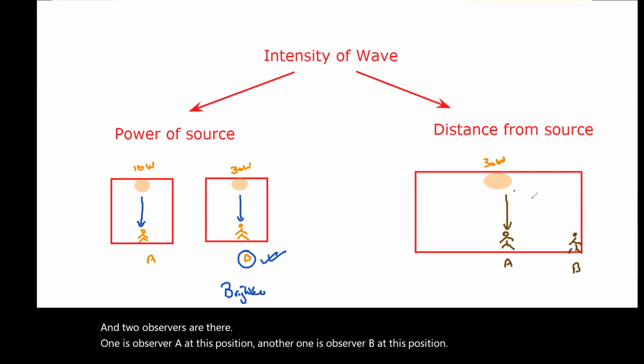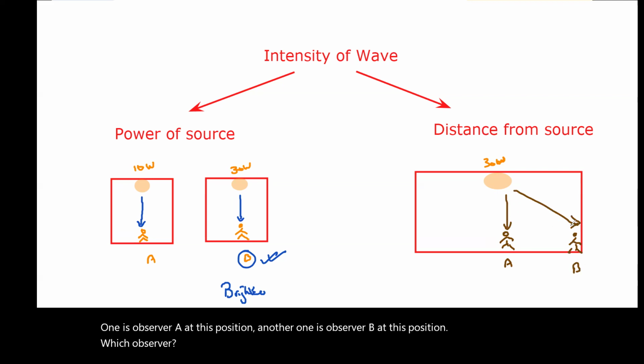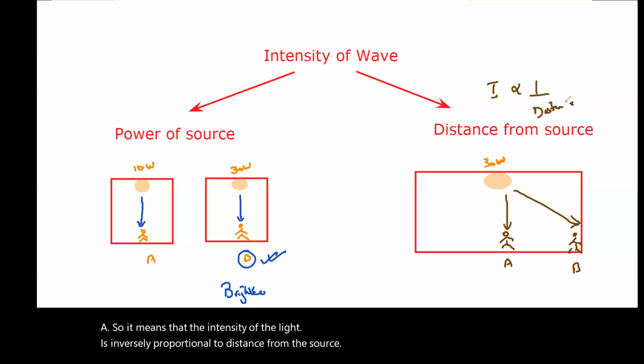Which observer will experience a greater light intensity? A or B? A. So it means that the intensity of the light is inversely proportional to distance from the source. If we are closer to the source, we'll observe a greater light intensity.